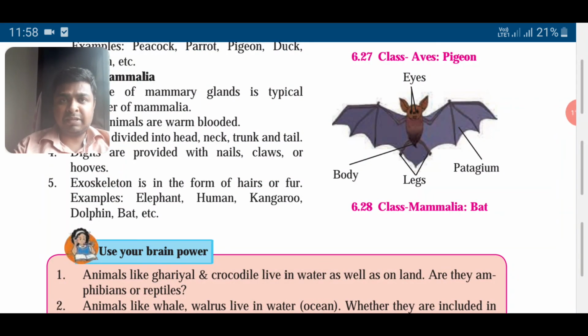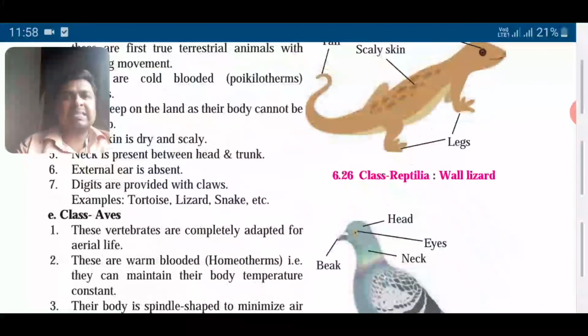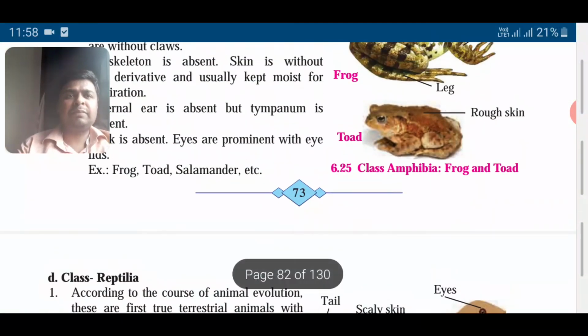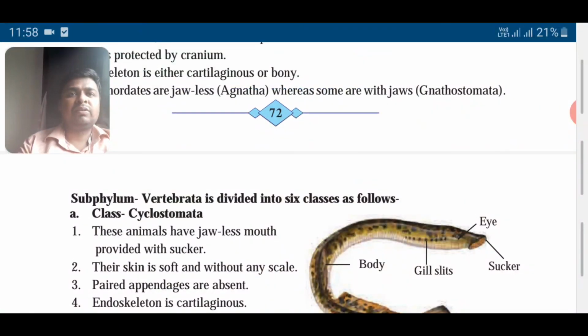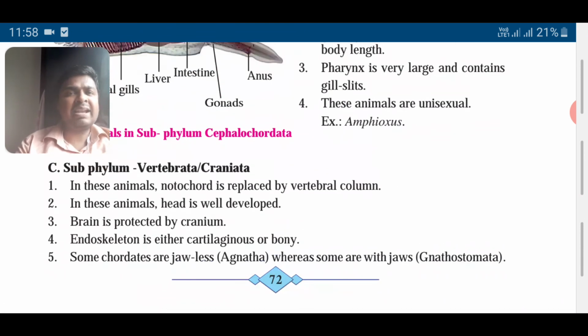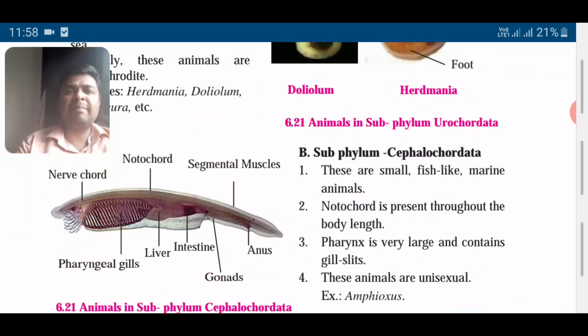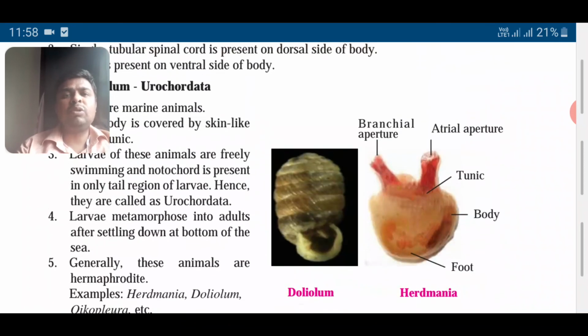Now for this chapter, you need to read it again and again and at least learn 3 characters from each of these classes. If you look at the classes, I think reptiles are important, then amphibians are also important. This can come in the exam. They will show you a diagram and they might ask you to label it.